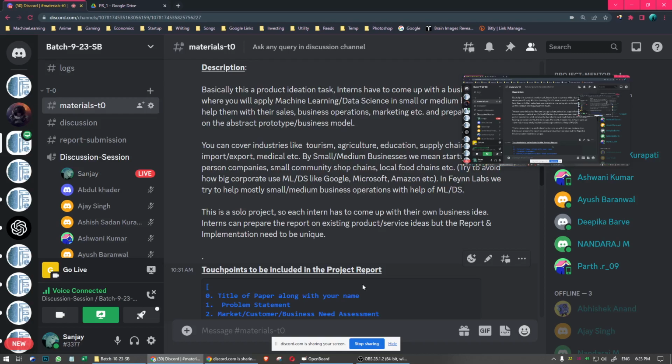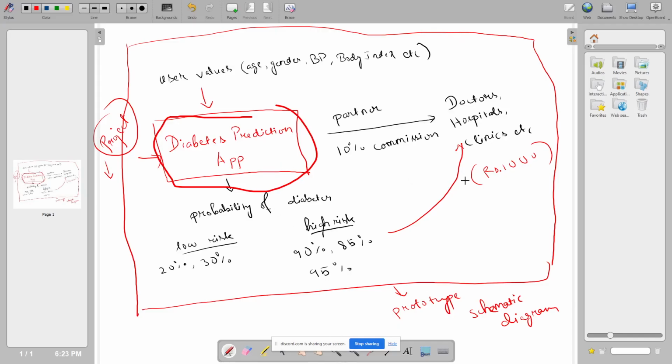Okay, sir. As you have given an example like diabetes prediction, does everyone need to work on this particular one? No, I just gave that as an example. This is just an example.